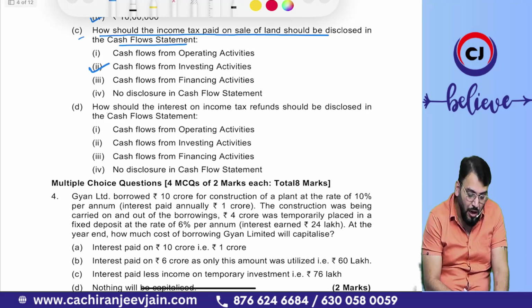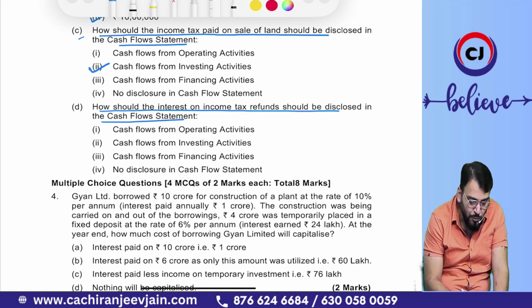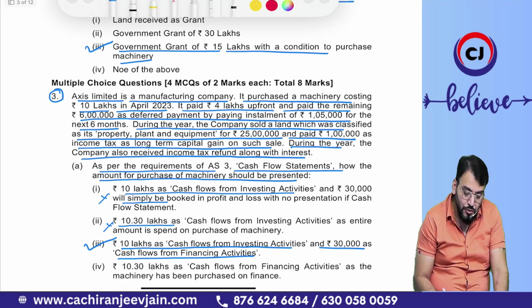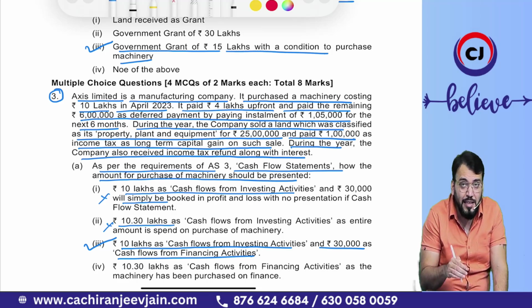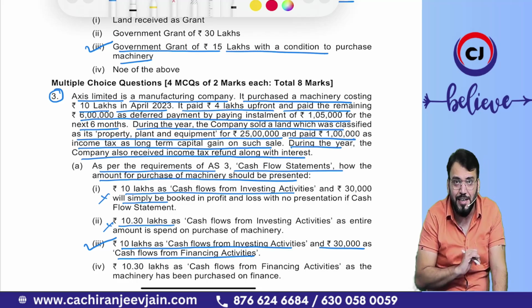Understood? Now, how should the interest on income tax refund be disclosed in the cash flow statement? Just try to understand when you read the para. They have written that during the year the company also received an income tax refund along with the interest. If the income tax refund is for operating purposes, then interest on income tax refund will also be operating activities.